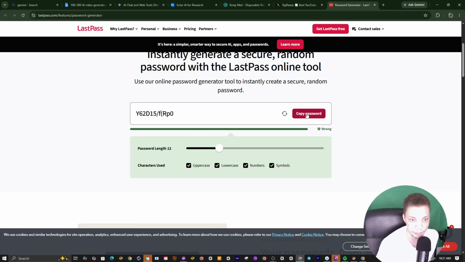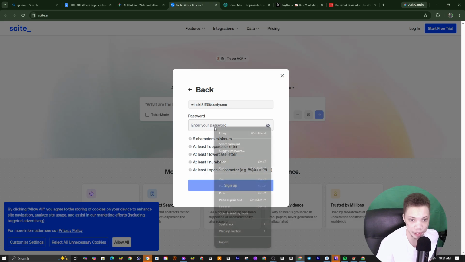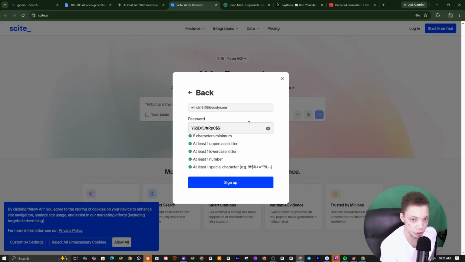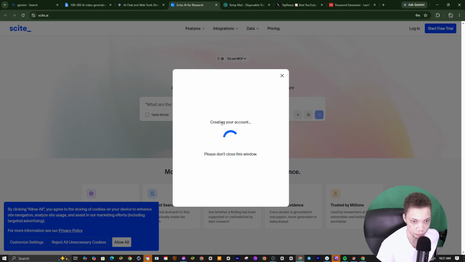We just need this for the password, and like I said, I don't prohibit or promote any illegal activities. It's all for fair use. It's all for the ones who really can't afford it, and for the ones who really need it. So I'm gonna sign up right here.